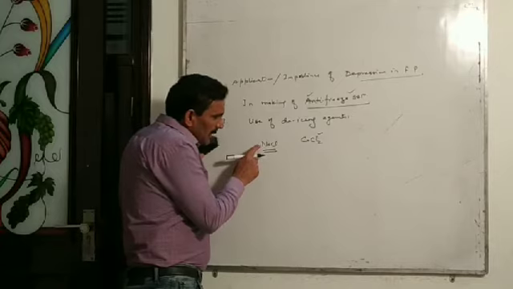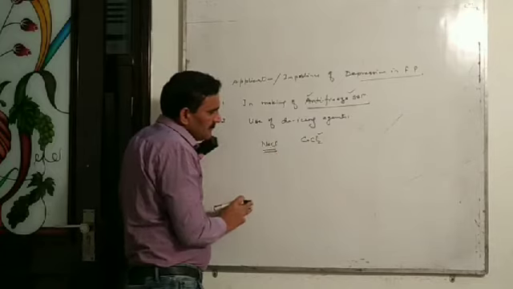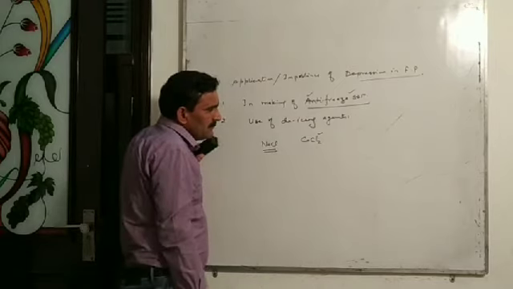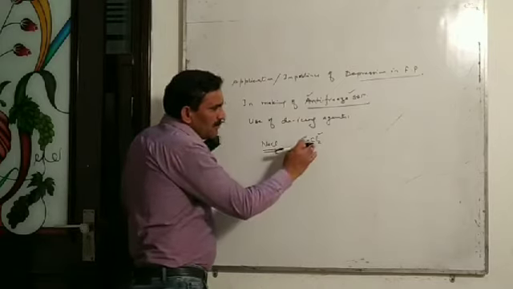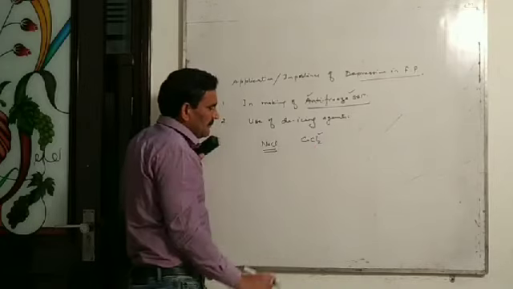Because the mixture of sodium chloride and ice or calcium chloride and ice has much lower freezing point than that of pure ice or pure water.